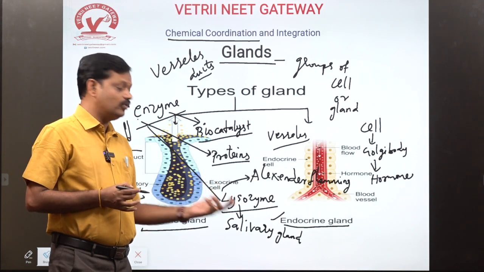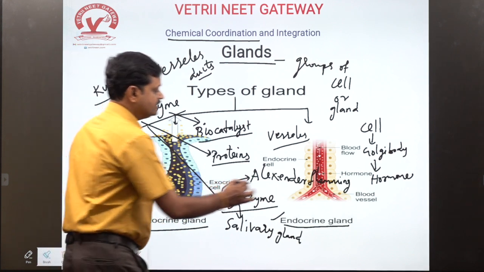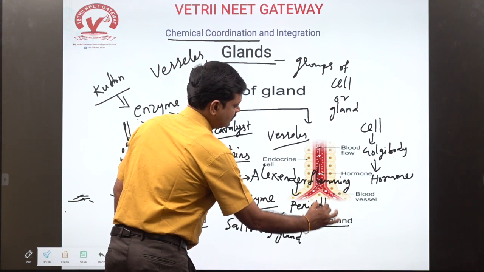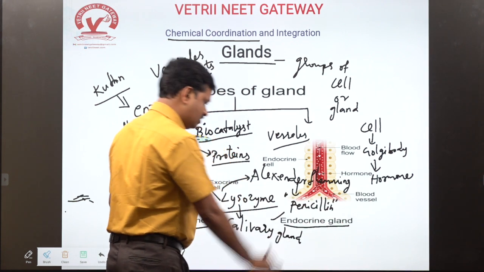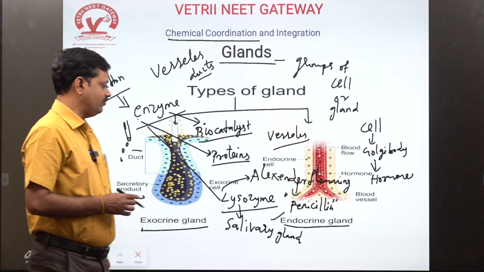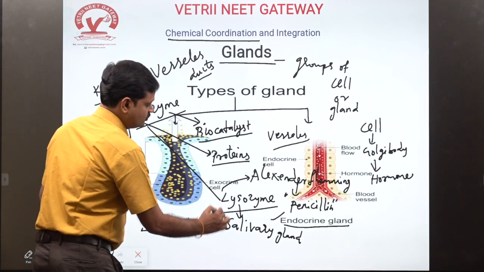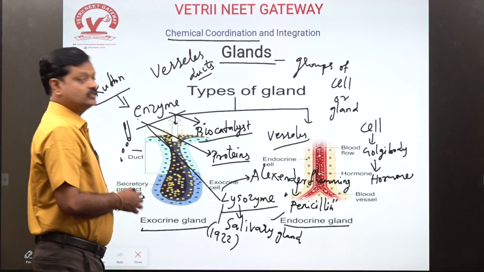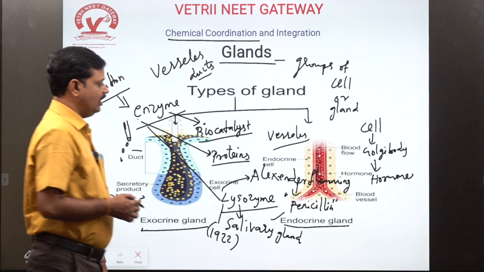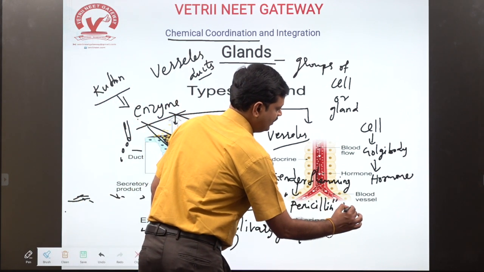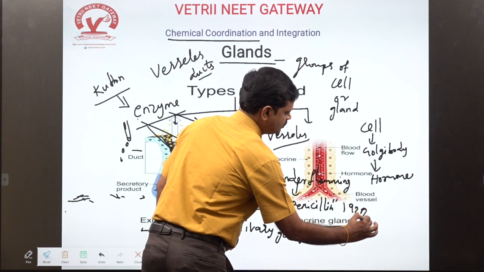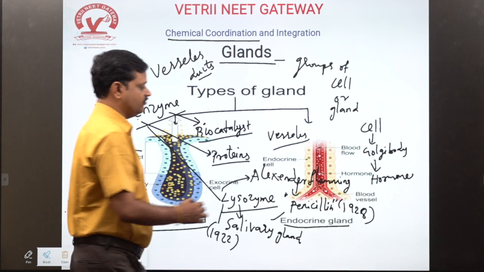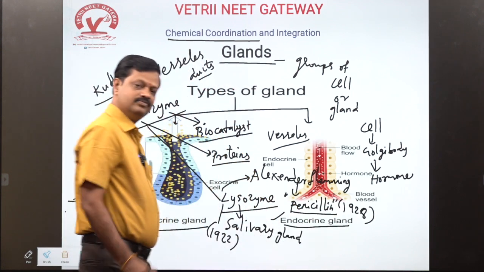He discovered not only the lysozyme enzyme but also the penicillin antibiotic. Alexander Fleming discovered lysozyme in 1922 and penicillin in 1928, the first antibiotic in the world.